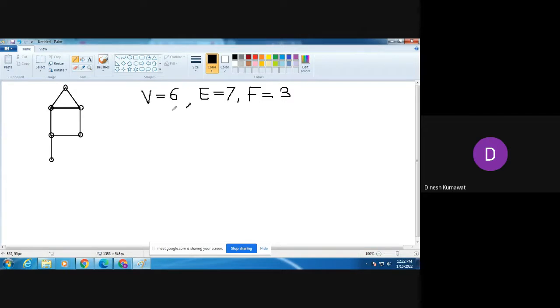Now, first tell me, is it a planar graph?